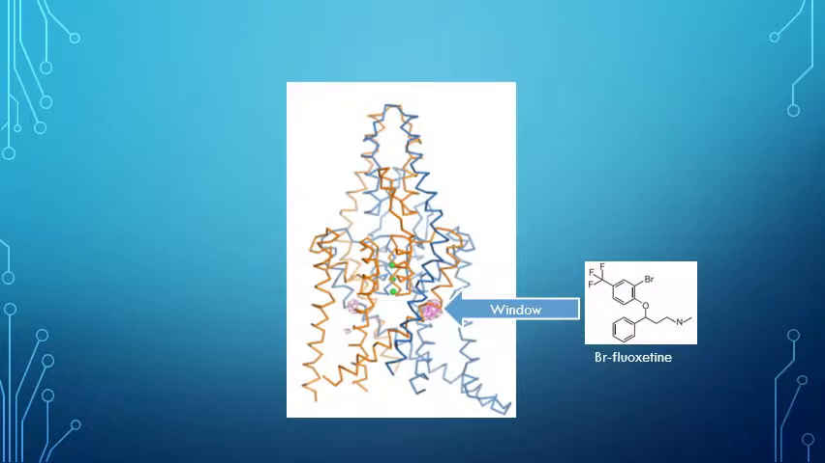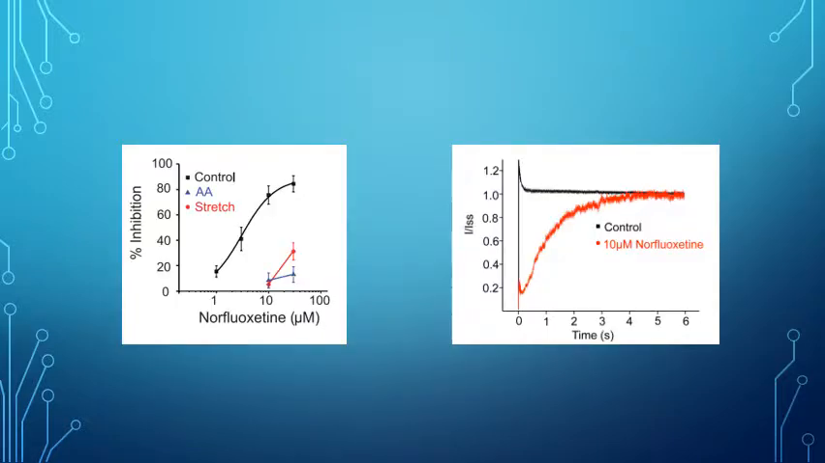Bromine maps were generated, and they revealed that brominated fluoxetine accumulated within the down conformation's window. This confirms the state-dependent blocking of fluoxetine, or norfluoxetine, by its binding site within the window. This is further supported when known activators such as mechanical membrane stretching and the addition of arachidonic acid led to the subsequent reduced inhibition of the TREC2 by norfluoxetine due to the induced up state and obstruction of the window.